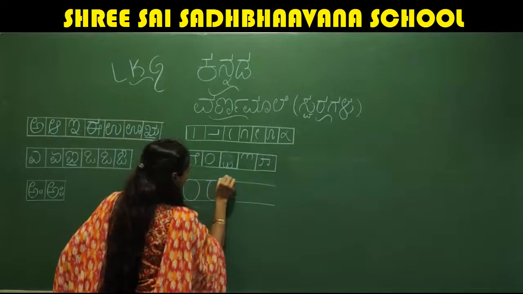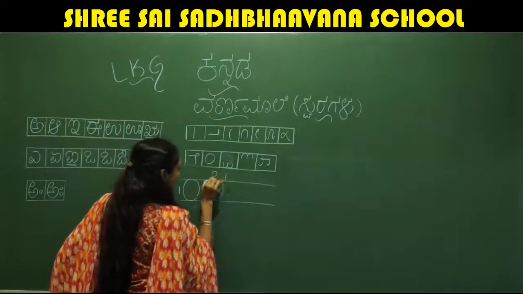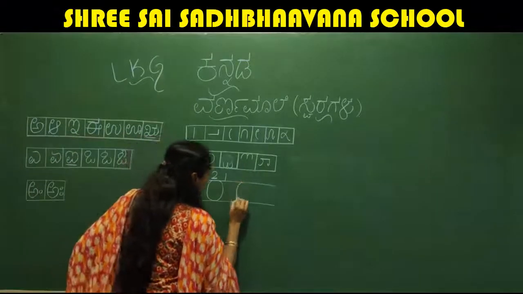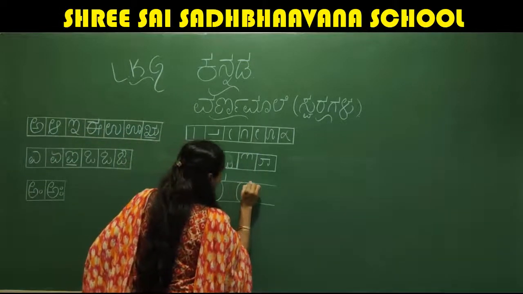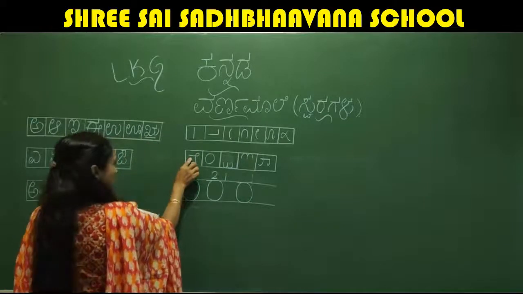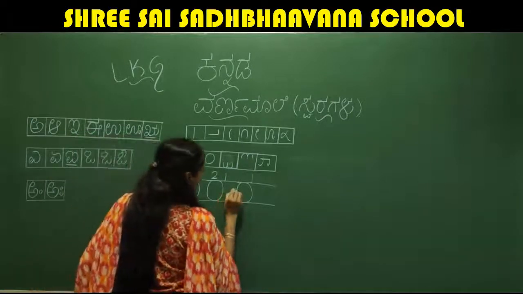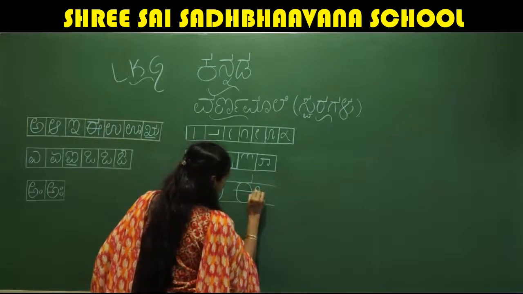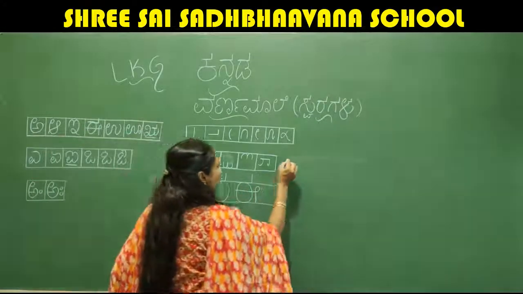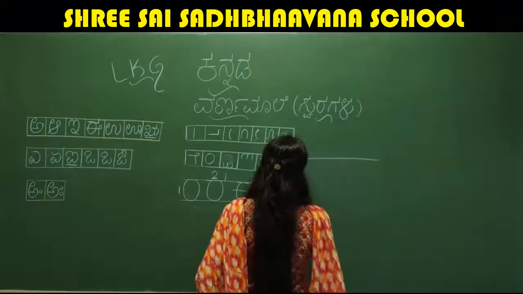See, it should touch the upper line. This is the second step. And third, we will write as it is. And to this, we are adding this stroke. This is E. I'll write here and I'll show you once again.